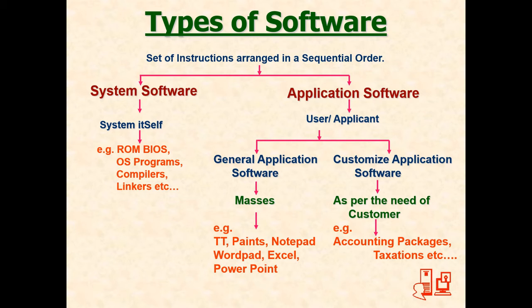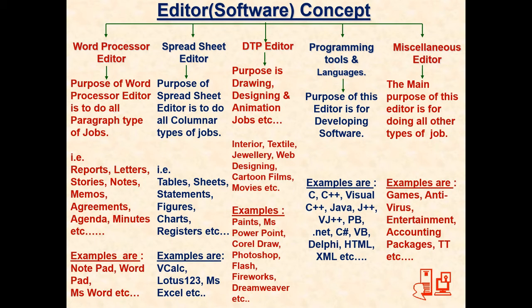Generally, an applicant is concerned with all the application software, and there are lakhs of application software. These software are divided into broad categories. There are many lakhs of software available. These are basically known as editors. The square screen that you see on your monitor is technically known as an editor, which is known to us by the name of software or program.